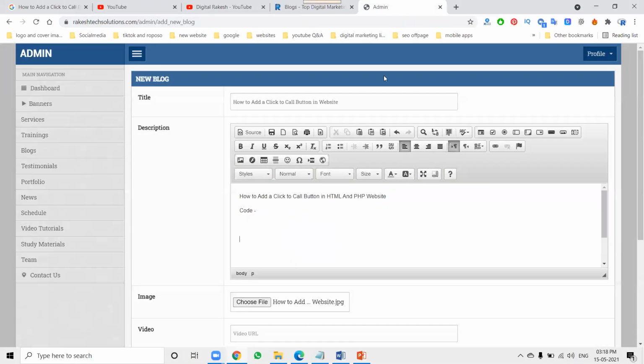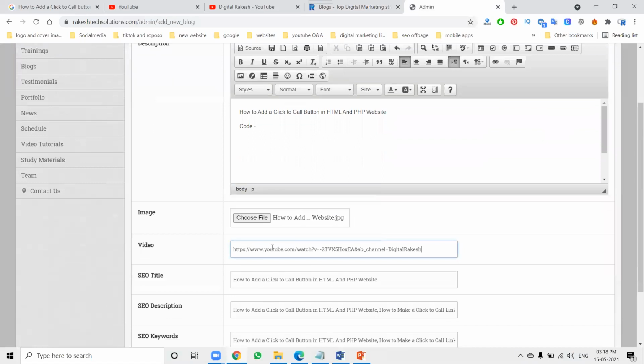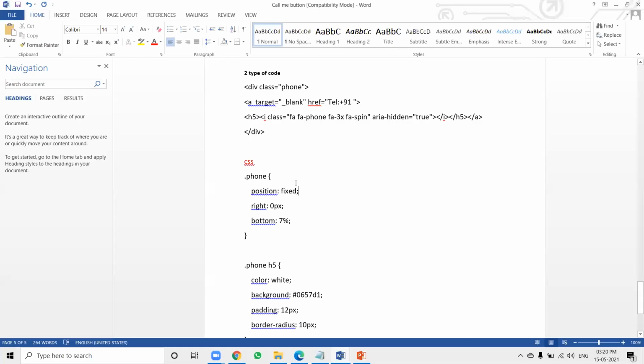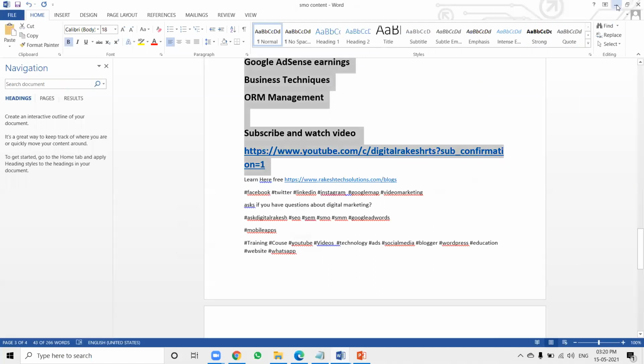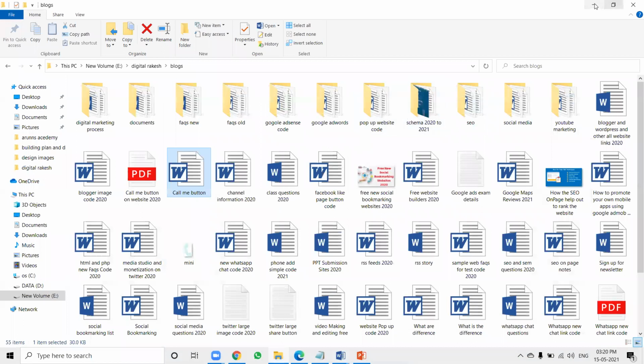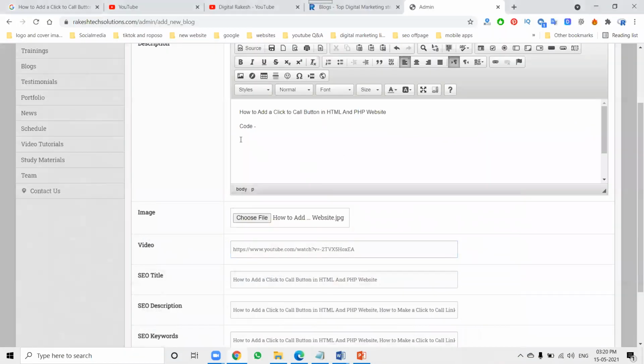copy the URL, paste it. We can select up to 11 characters after V equals. After the 11 characters there is a special character or some kind of symbol. This setting is for 11 characters. After that, you update the code here. So this code we can copy here, paste the code.